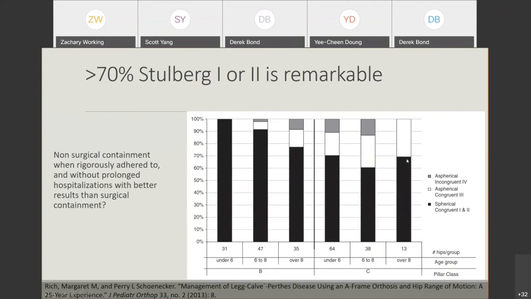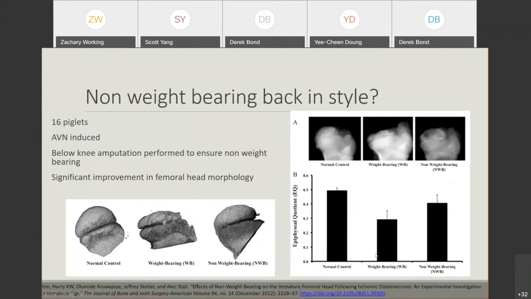And this is remarkable. Remember, we saw in the Herring study and the previous studies that 20% or less had this result. So there's something to be said that perhaps there are ways to do things without having to do surgery in these kids, as long as we know how to do it. So maybe this is some food for thought for the resurgence of non-surgical treatment as well.